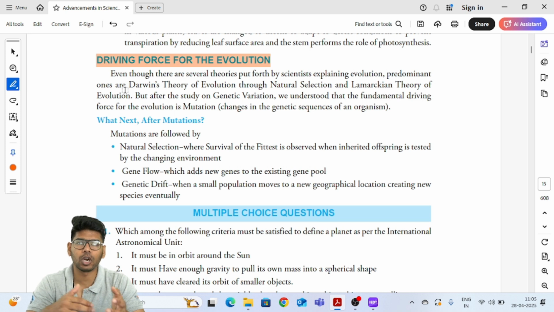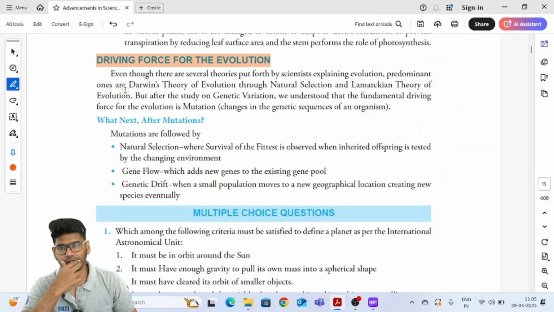That means the fittest organism will propagate to the future generations, or the genetic material which is bringing the change that is necessary in the environment to sustain will progress to the next generations. So that is what we are talking about as natural selection or the survival of the fittest.